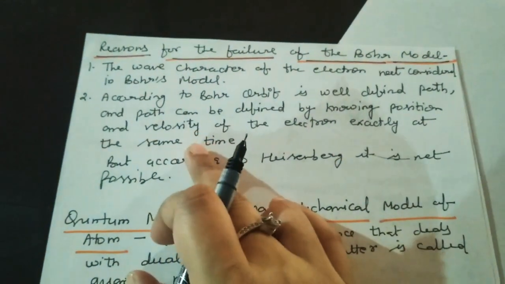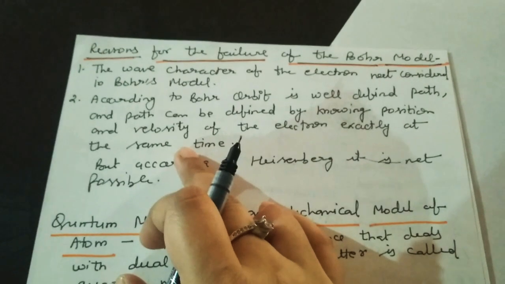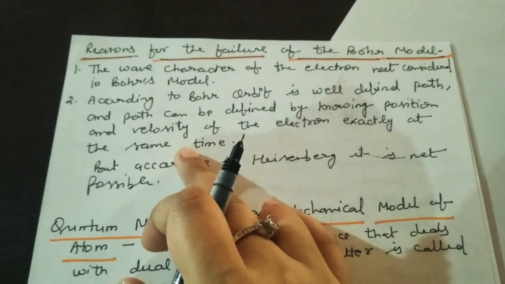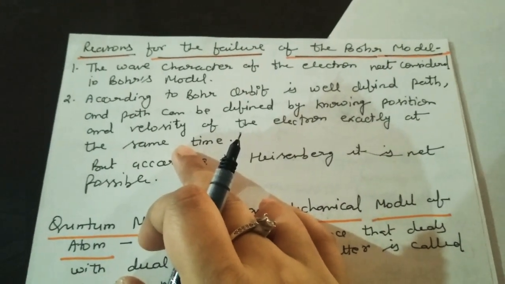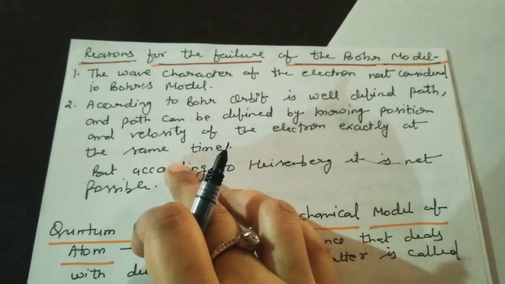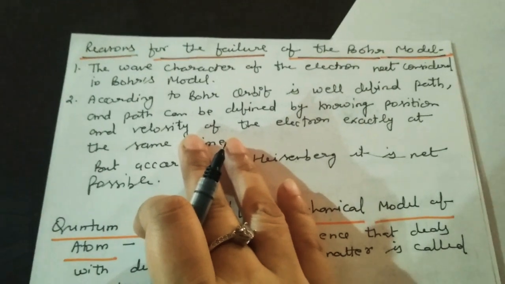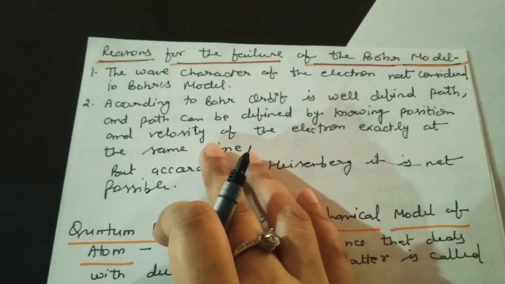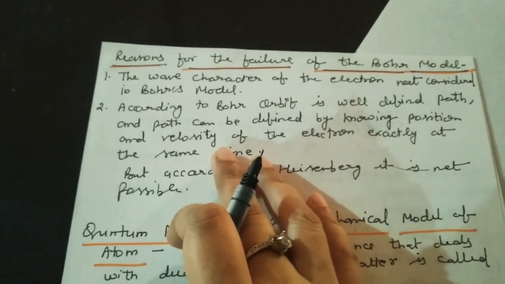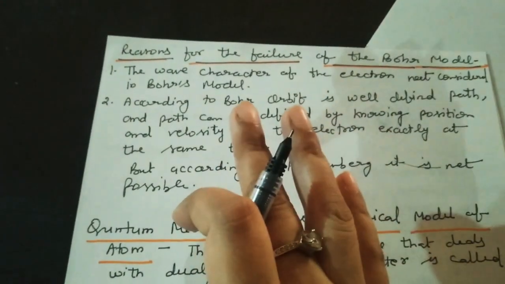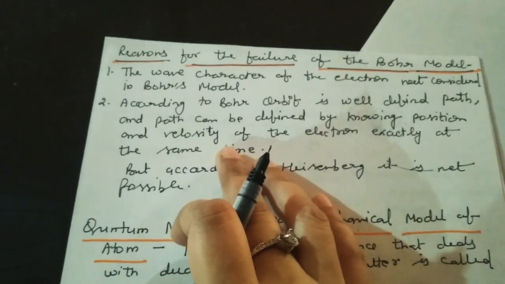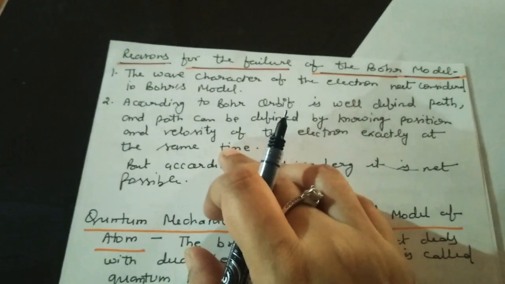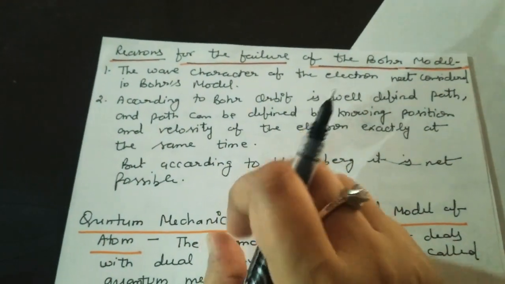Next, according to Bohr, an orbit is a well defined path. Bohr said that electrons are revolving or moving in a well defined path, but if any object is moving in a well defined path, it means it should have its velocity and its position exactly at the same time.